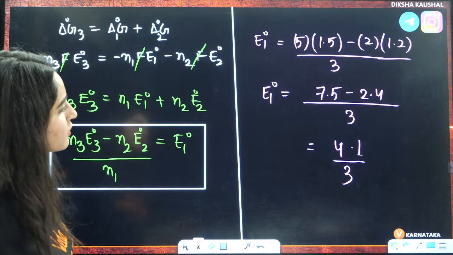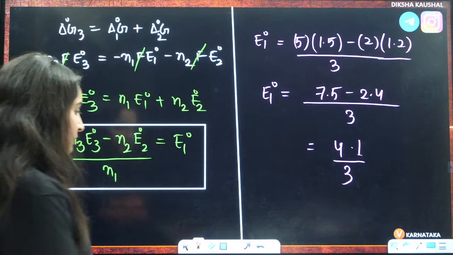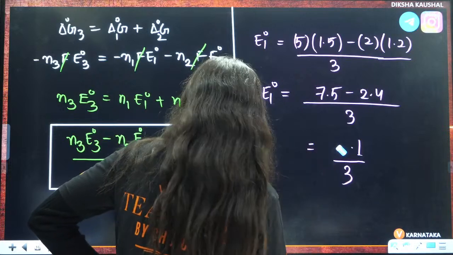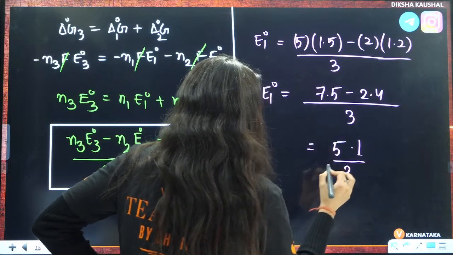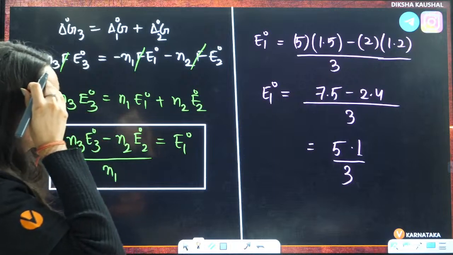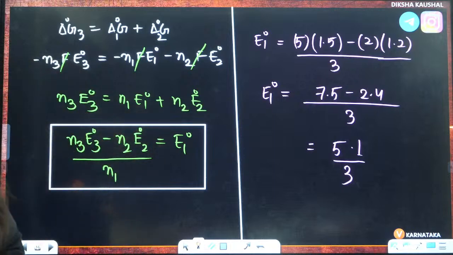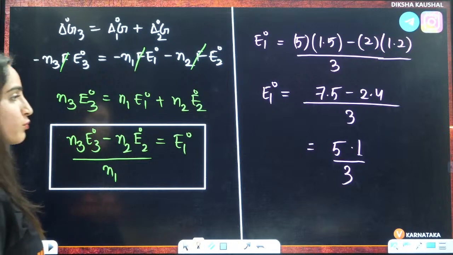What is the mistake? Okay. 7 minus 2, 5. Okay, 5.1 into 3 divided by 3. Let me see if this is coming out to be true or not. It's coming out to be 1.7.